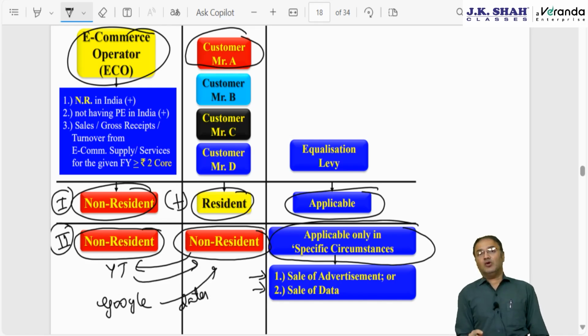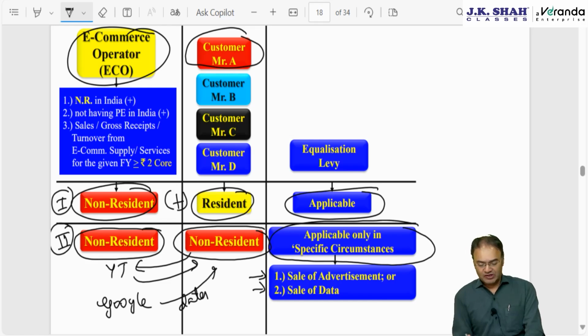Either there is a sale of data of Indians, those who are resident of India, and the customer is non-resident, then equalization levy will be applicable on Google or Facebook. However, this is very difficult to apply, difficult to cross verify, difficult to check.